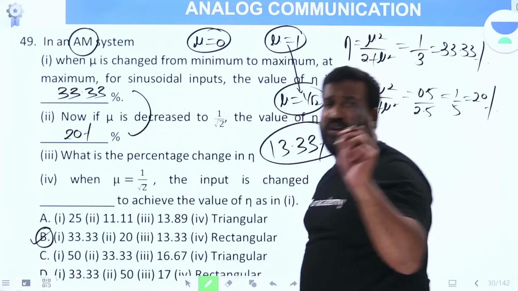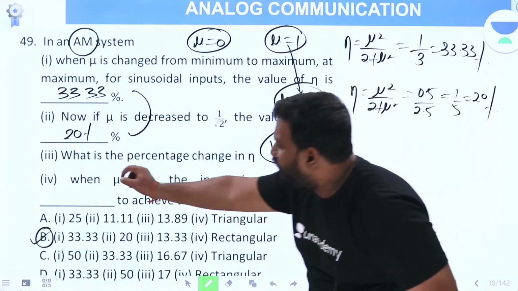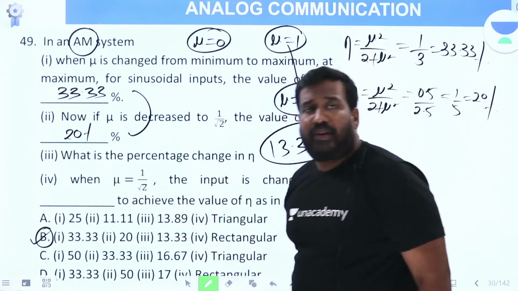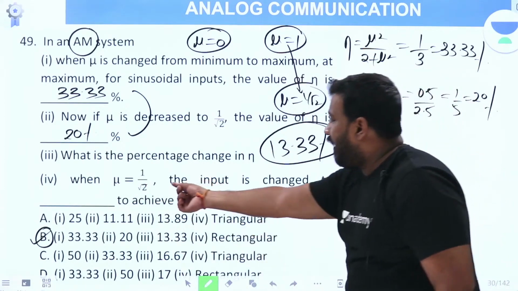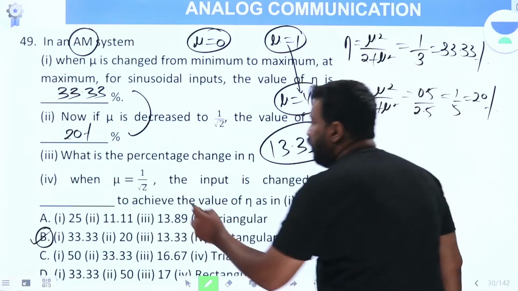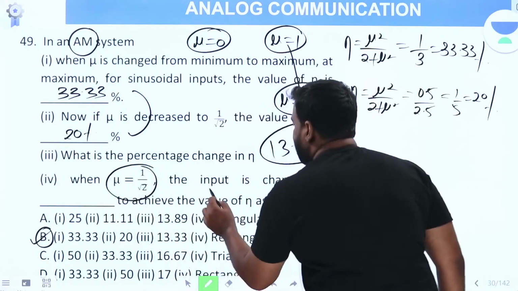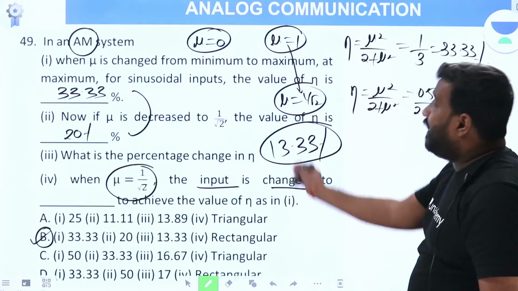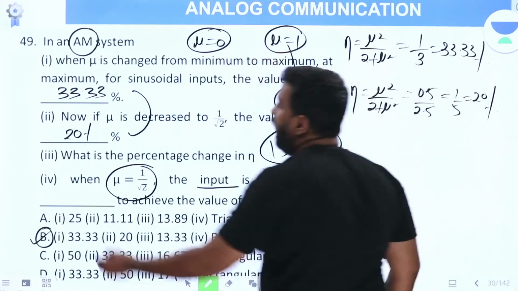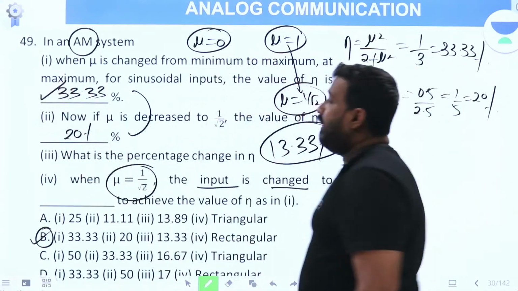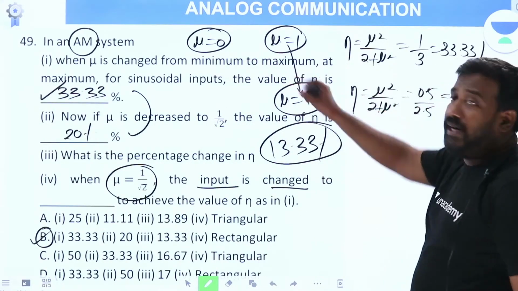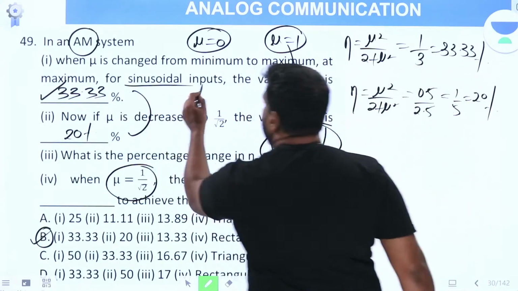But I just loved this last question, the fourth one. What is there here? When mu is 1 by root 2, the input is changed to dash to achieve the same eta as in 1. What is 1? Eta 33.33%. If I want to achieve the same 33.33%, the input which is sinusoidal should be changed to what?